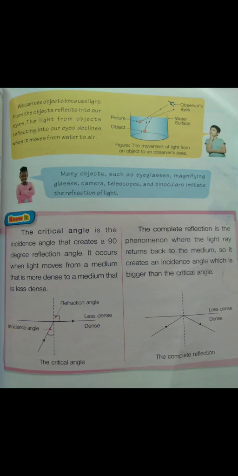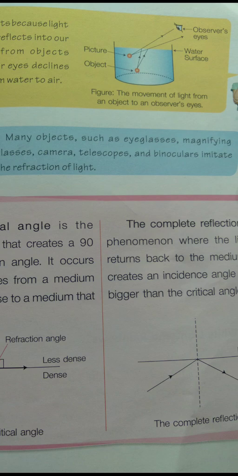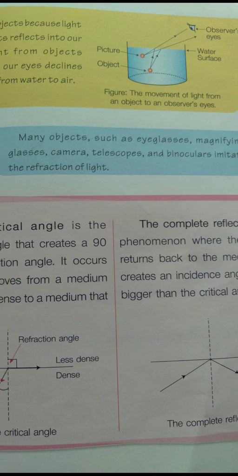Now please open your book to page 103. On page 103, we can see objects because light from the object reflects into our eyes. The light from objects reflecting into our eyes declines when it moves from water to air. Look at the picture here: the observer's eyes, the water surface, and the object. This figure shows the movement of light from an object to an observer's eyes.